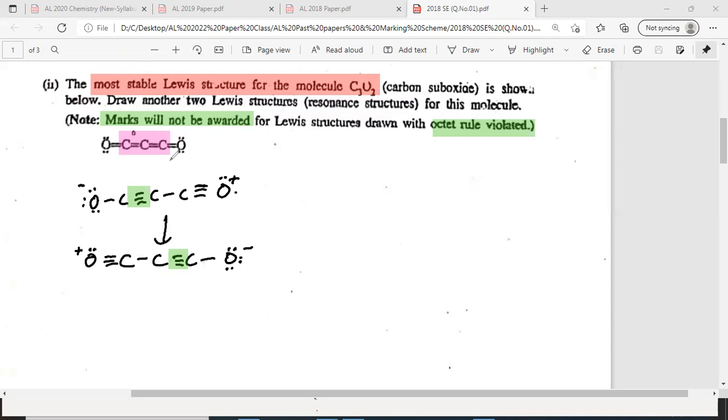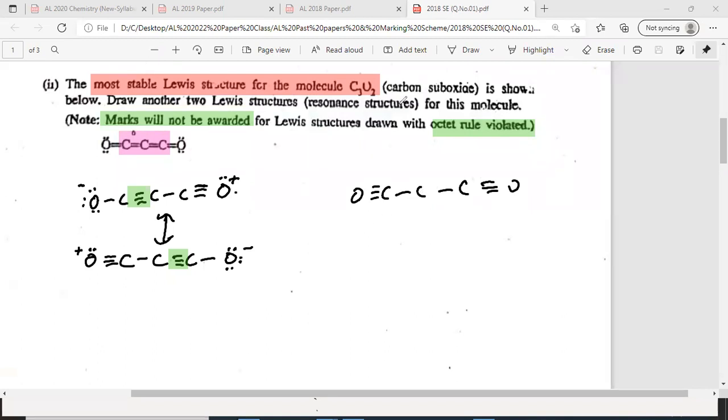Please raise the hand those who have done these two structures. They are asking to draw 2 more Lewis structures. Done. But if you want, you can draw 2 more. You can have different elements. So double bond and triple bond combination is also possible. You can have it, but it is highly unstable. Carbon, this side triple bond, and this side you can have this also possible. This is also possible.